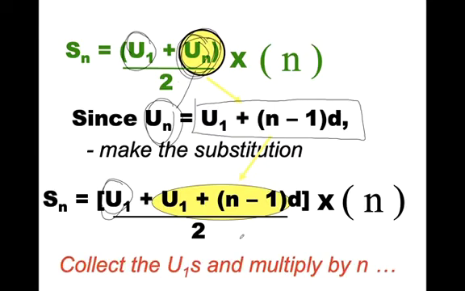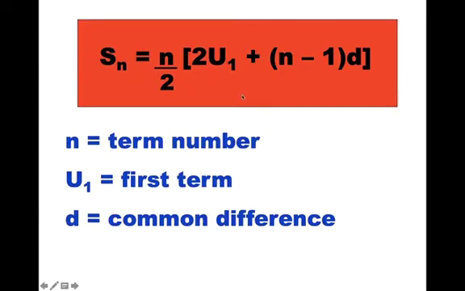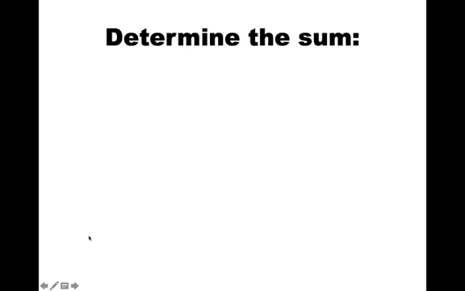Now from here, I can collect my like terms. And it ends up simplifying. I have my 2 like terms simplifying to this version. So this is the formula for the sum of an arithmetic series. Now, it's important to note that I want to show you where the formula came from, but you are not going to be asked to derive the formula. That's the formula. You'll be given the formula. I just wanted you to see where it came from. Okay? n is the number of terms, u1 is the first term, and d is the common difference. So let's try to use the formula here to help us out.